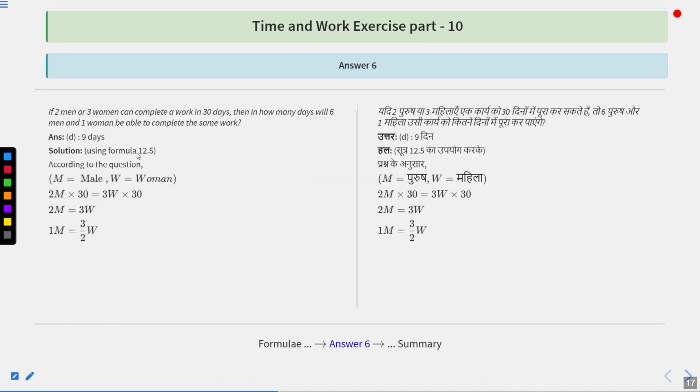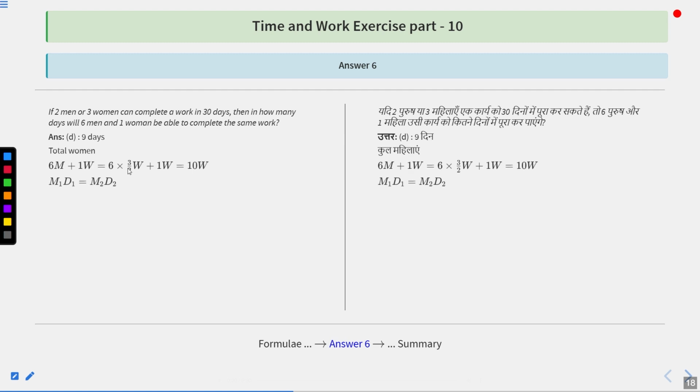Now, we are using formula 12.5. According to that formula, M1 W1 equals M2 W2. M is man, W is woman. So 2M into 30, because it was given that two men or three women can complete a work in 30 days. That means whether two men are working for 30 days or three women are working for 30 days, the amount of work done by them is the same. So that is why we have written 2M into 30 equals 3W into 30. From here, 2M equals 3W, or we can say one man is equal to 3 by 2 of a woman.